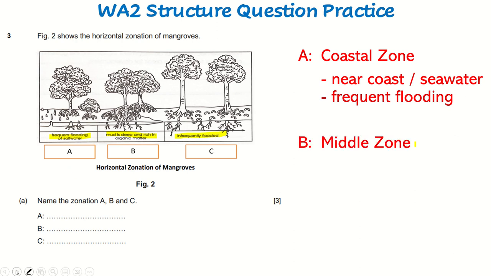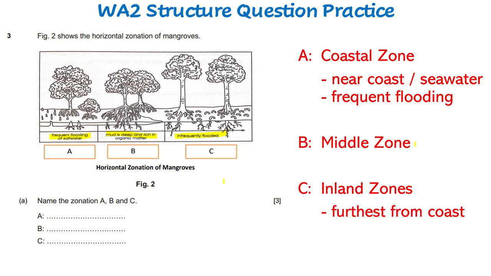What about zone B? Zone B is the middle zone. It's right in between the coastal zone and zone C, which is the inland zone. Why the inland zone? Because it's the furthest away from the coast, furthest away from zone A, and also because it said that it's infrequently flooded. So that's another clue that this is the inland zone. Most of you got this right.